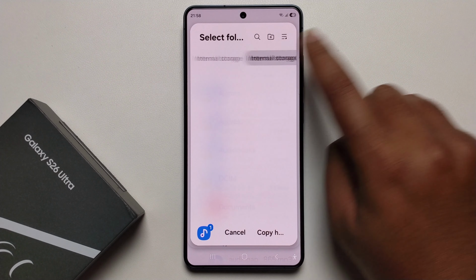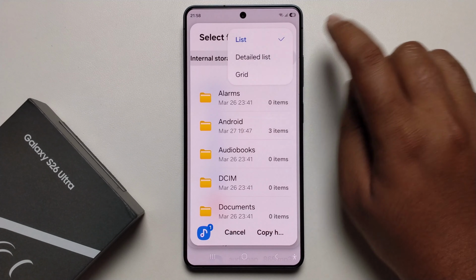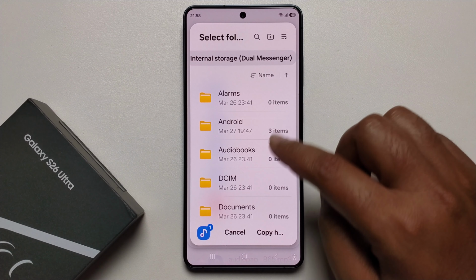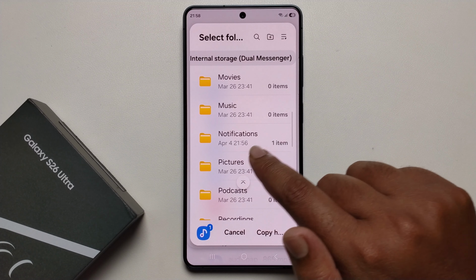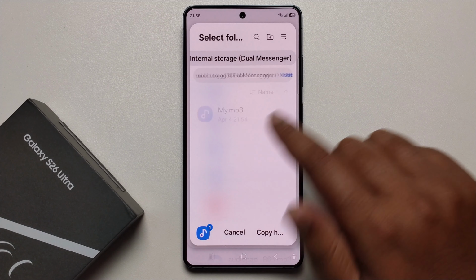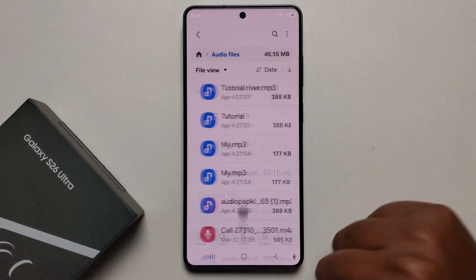Go to internal storage, select the list option, and you'll find the notification folder here. As you can see, it's now showing the notification folder. Press on copy here.